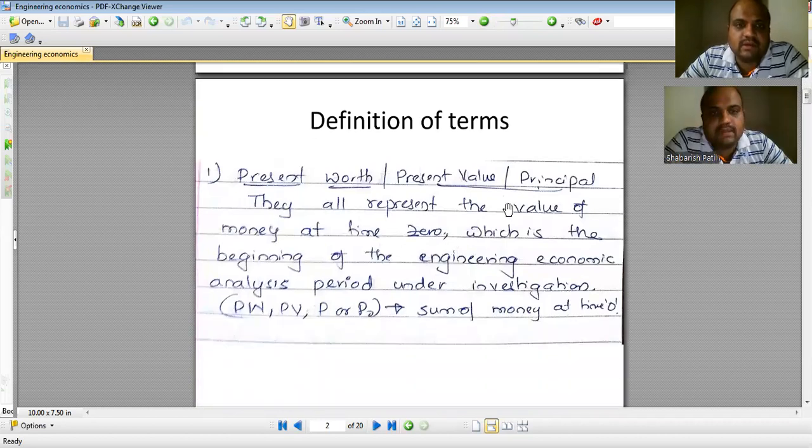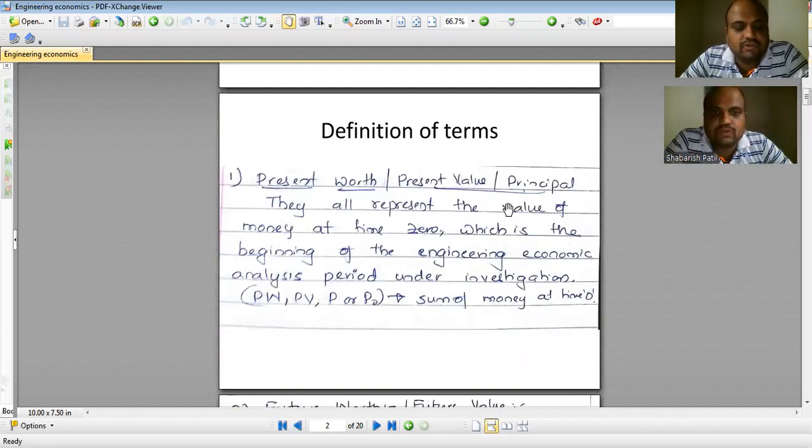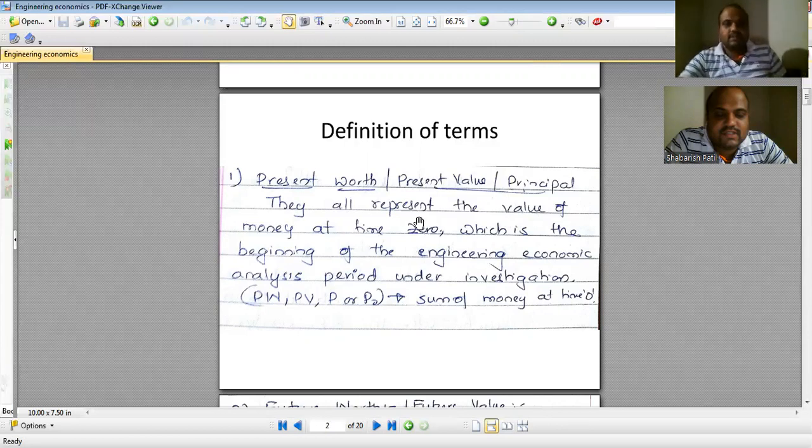In the previous class, I have already shared with you the notes on a few of the terminologies used in engineering economics, like what is microeconomics, macroeconomics, what is the difference between those things, and what are the principles used in engineering economics. Those things have already been shared with you. In continuation with this, we are supposed to deal with some numericals in economics, and we'll be dealing with those terminologies which will come in numerical form.